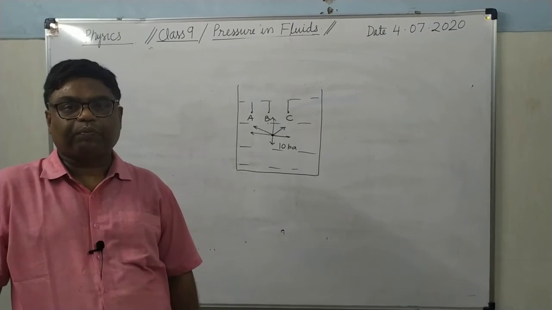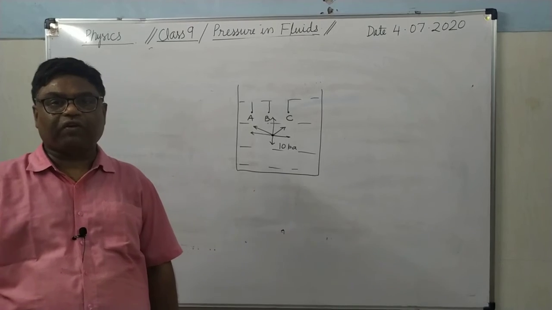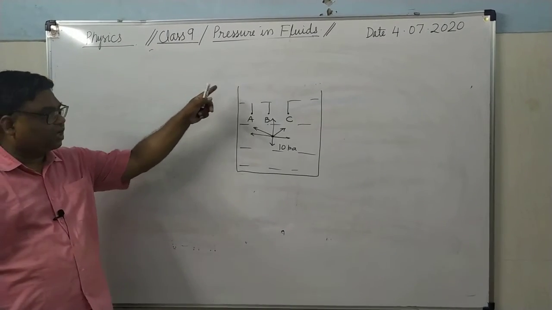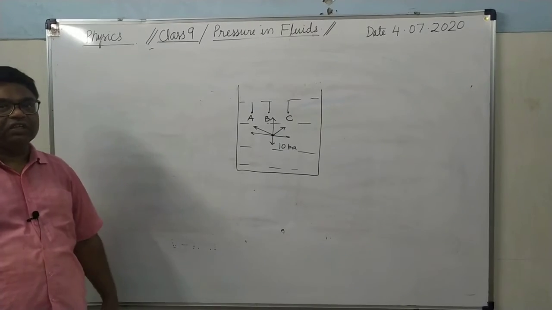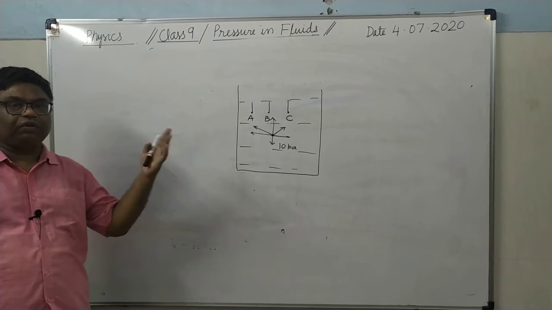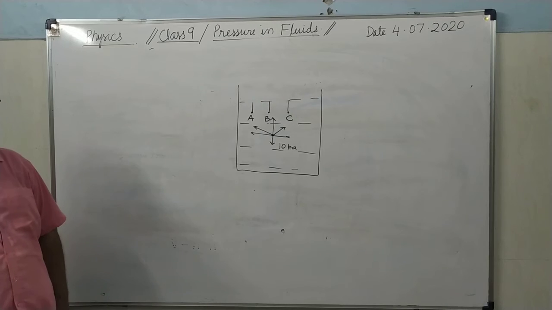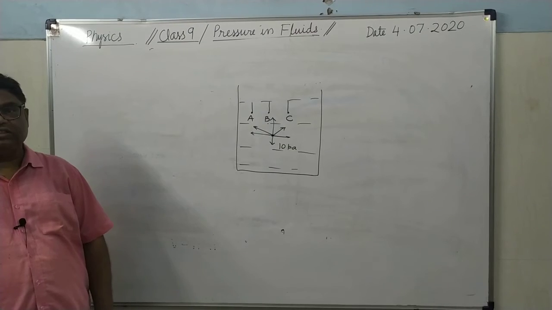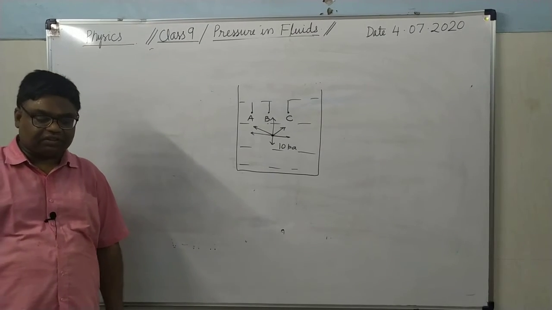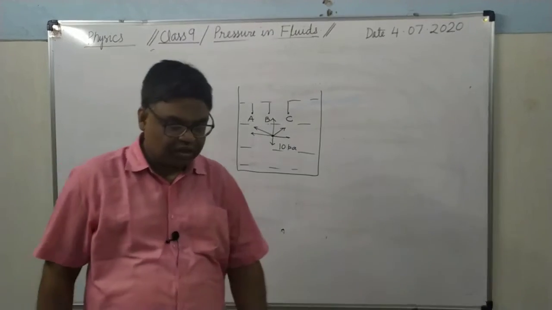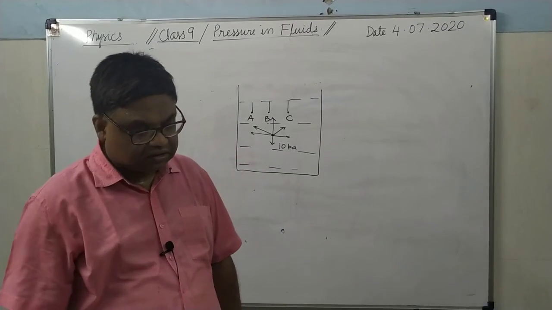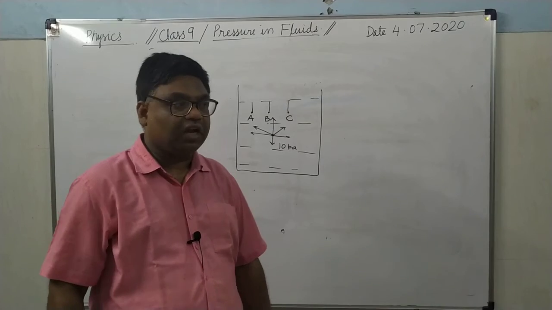What is the third law? Pressure is directly proportional to the depth of the point from the free surface. Greater the depth, greater will be the pressure. Fourth law is pressure is directly proportional to the density of the liquid. More the density of liquid, more will be the pressure at same depth. If you compare two liquids, one is denser and other is rarer. It's clear?